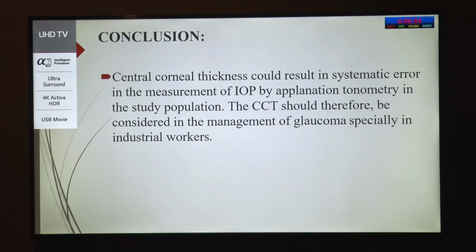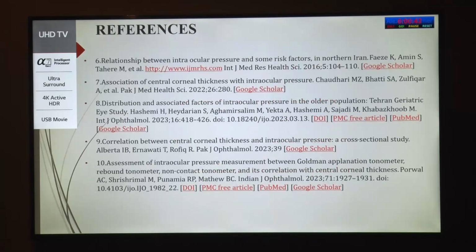In conclusion, central corneal thickness could result in systematic error in the measurement of IOP by applanation tonometry in the study population. The CCT should therefore be considered in the management of glaucoma, especially in the industrial workers. These are my references. Thank you.